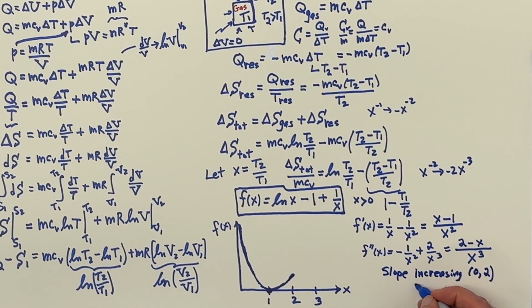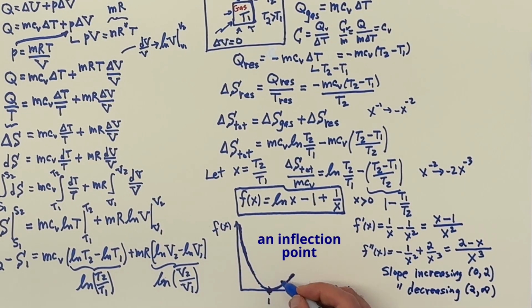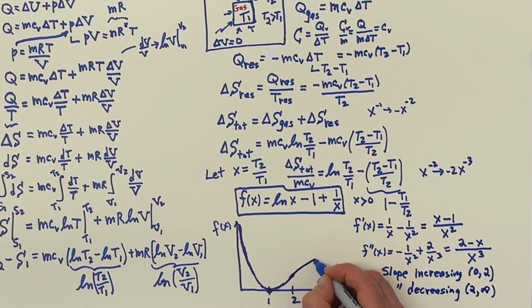And then when you get more than 2, the slope is actually decreasing, going over the open interval 2 to infinity. So that means this has to turn the other way. Instead of concave, it's going to become convex. Isn't that wild? All right.